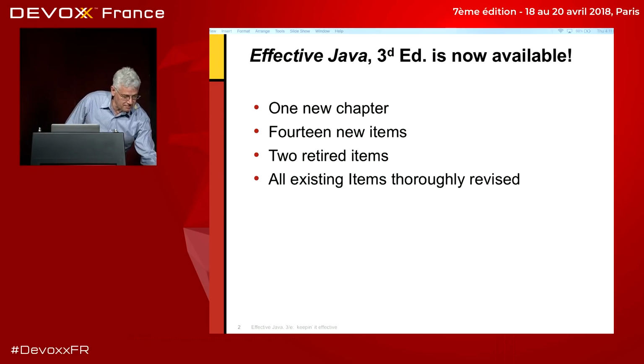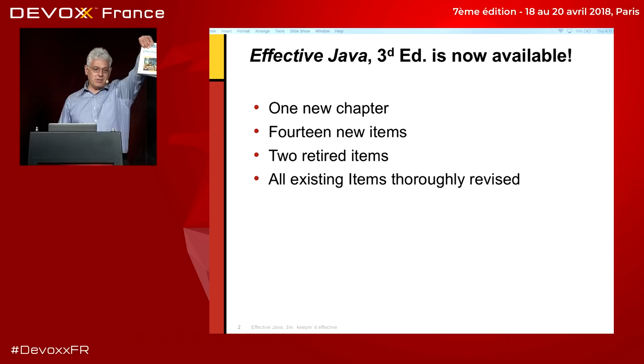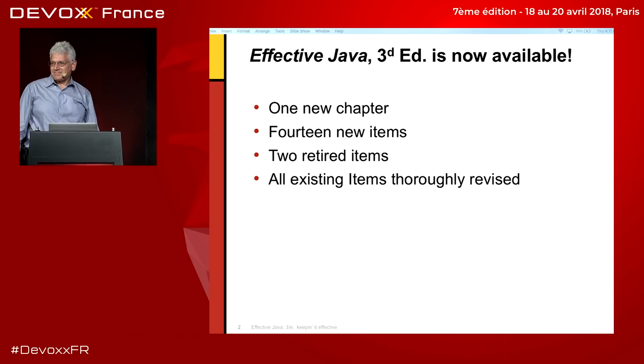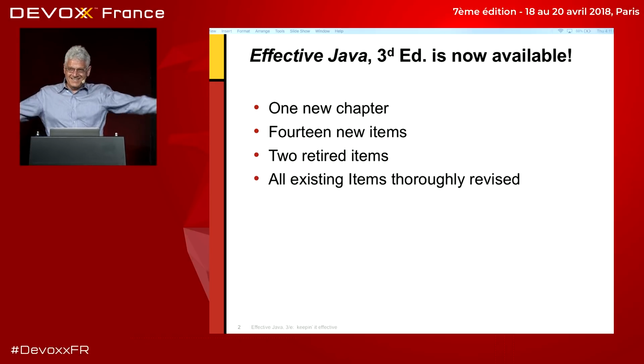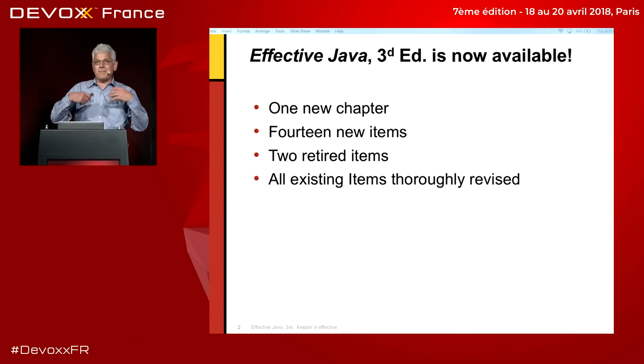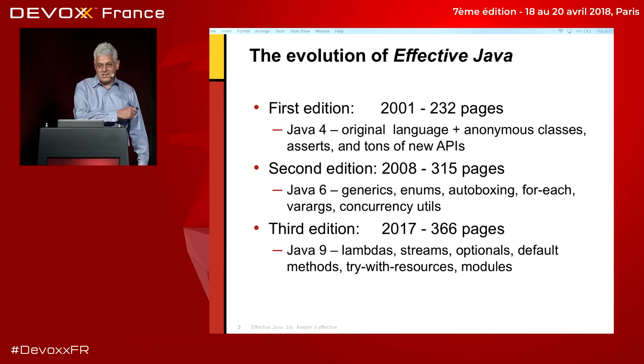Thank you for coming. Today I'm going to be talking about Effective Java, because I finally got the third edition out. I guess it's been a long time coming. It's got one new chapter and 14 new items. Two of the old items have been sent off to a retirement home, and all of the existing items have been thoroughly revised, especially the code samples. Pretty much everything in the book has been given a spring cleaning. It needs that every 10 years.